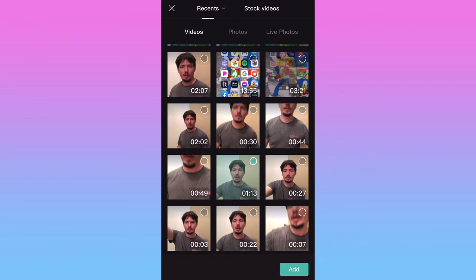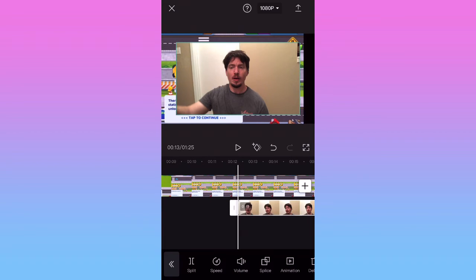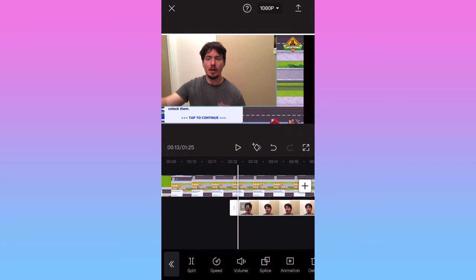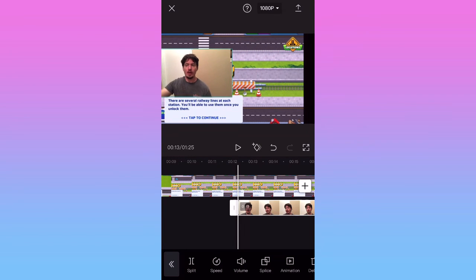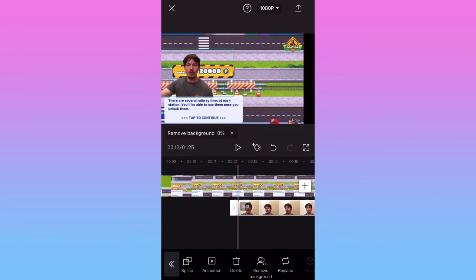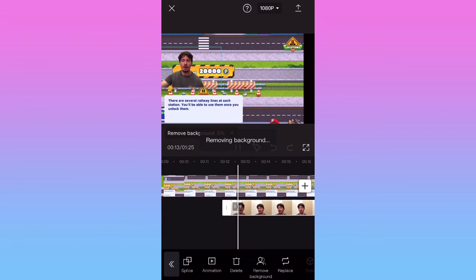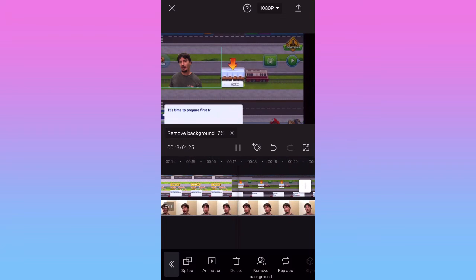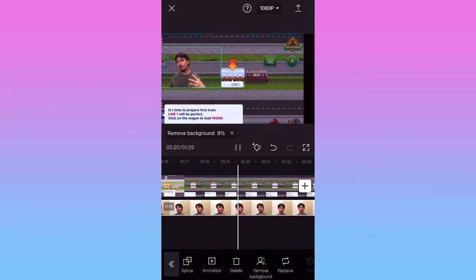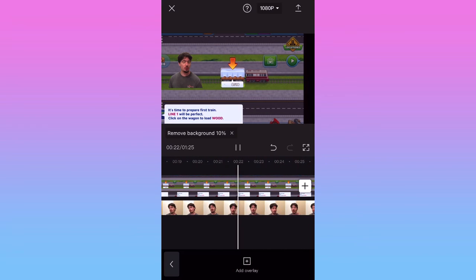this one. I'm going to shrink it down with my fingers, pinching on my screen, move it here, select it, go to remove background. And it is pretty much the same effect. We're going to hit play. So as you can see here, I have totally gotten rid of my background, but I'm really standing in the same spot. You see nothing behind me.